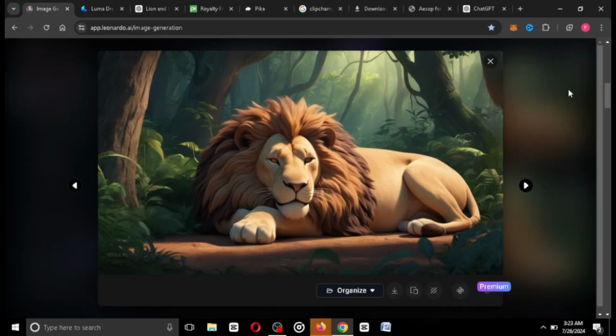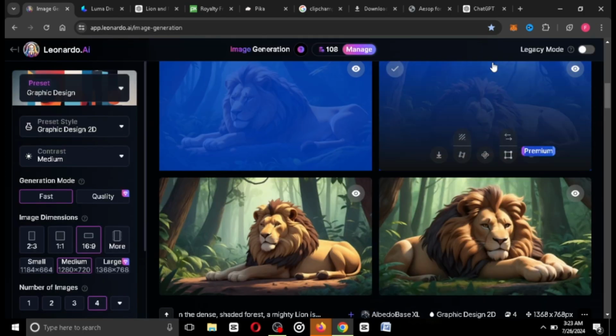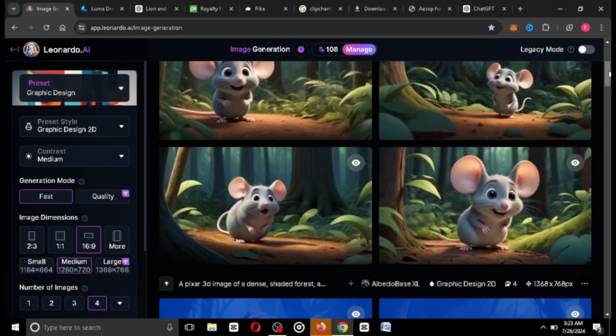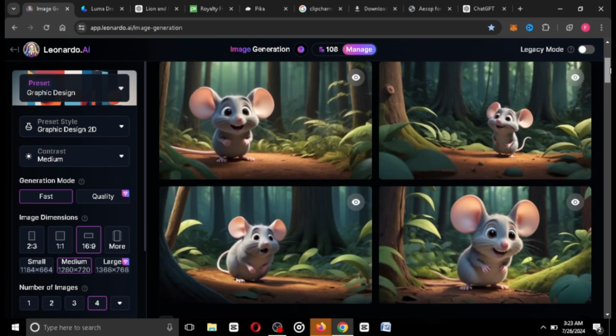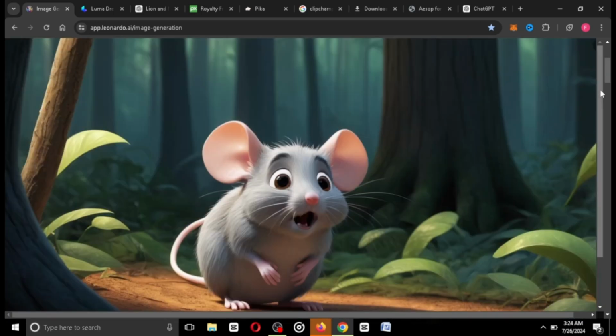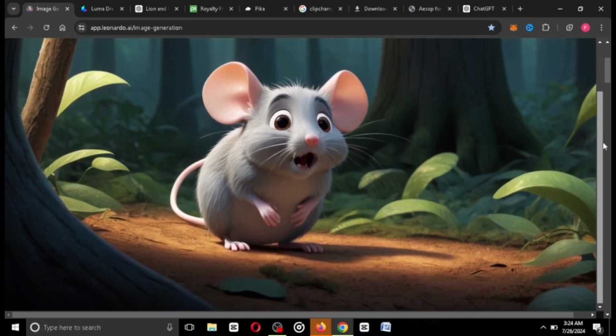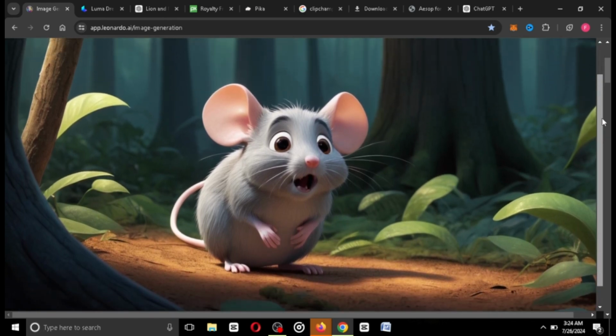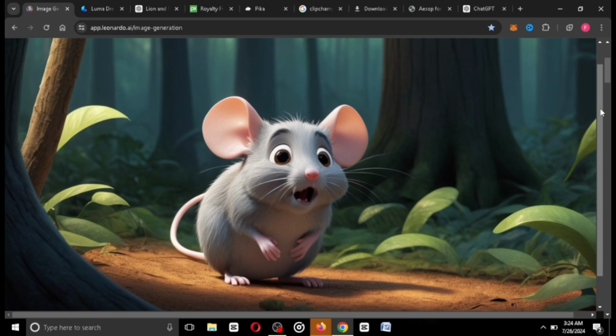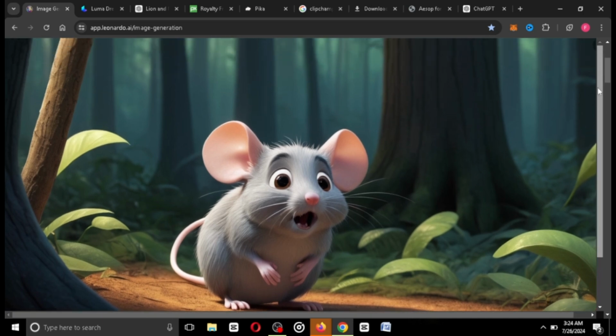So what I'm going to do now is, let's see what it has generated for us for the rat. Okay guys, you can see it's the same environment. That is the thing we want to take note of. So the same environment, and the rat is looking like it has caught up with something that is actually going to kill it. Very surprised and frightened. That is what we want to achieve there.